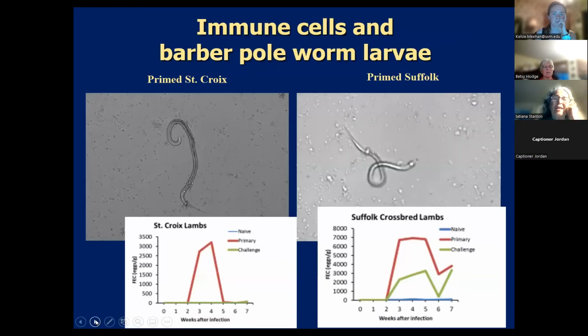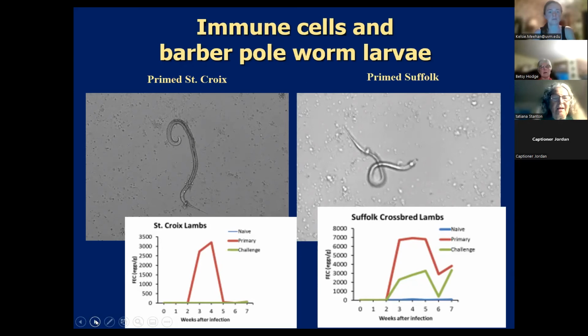So this is a study they did at West Virginia University, where they looked at St. Croix sheep and they looked at Suffolk sheep. And what they did with both sets of sheep is they took 3 groups of lambs, and one group of lambs, which are these red ones, had been exposed to barber pole worm by an artificial infection once, and then they were exposing them a second time.